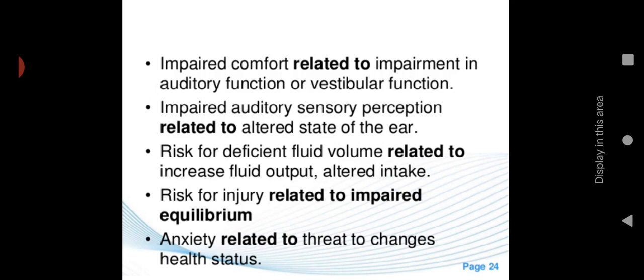Impaired comfort related to impairment in auditory function or vestibular function: you have to assess the comfort impairment, then auditory sensation and perception. Risk for deficient fluid volume should be monitored and maintained. Then risk for injury related to impaired equilibrium, and anxiety related to threat to health status. So this is an assignment for you. You have to make the proper interventions and diagnosis for these nursing diagnoses. You have to make the care plan.